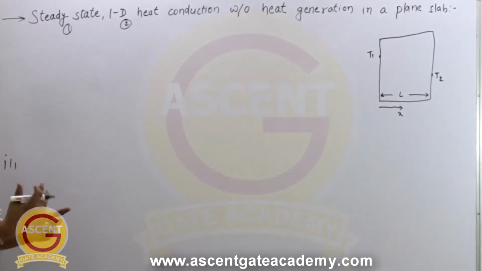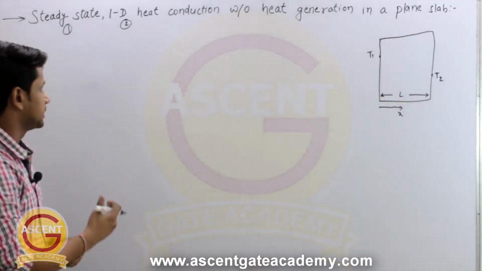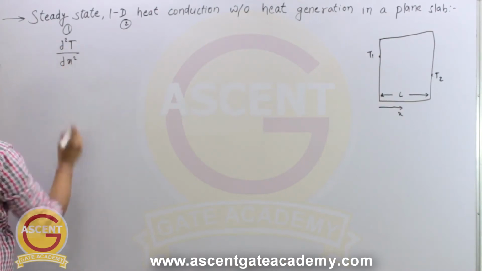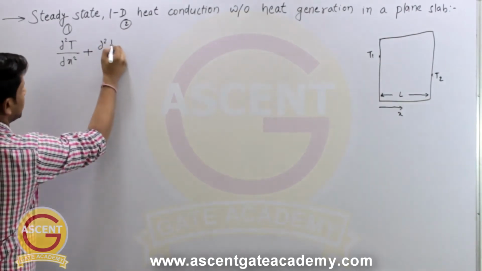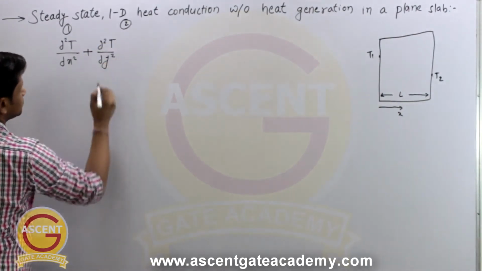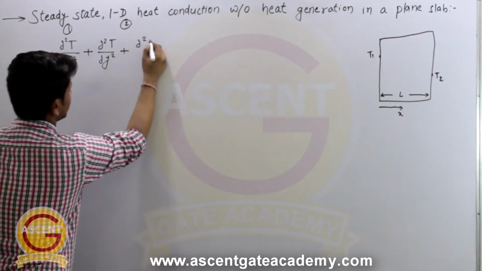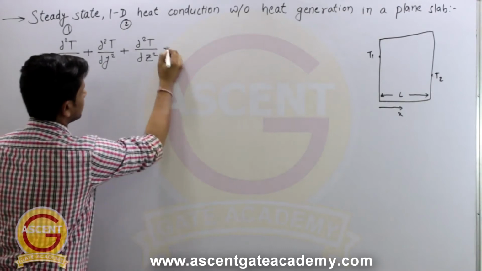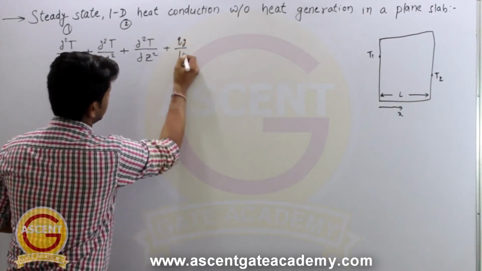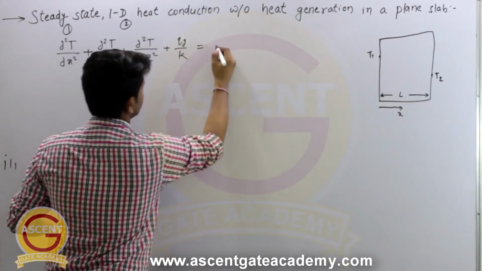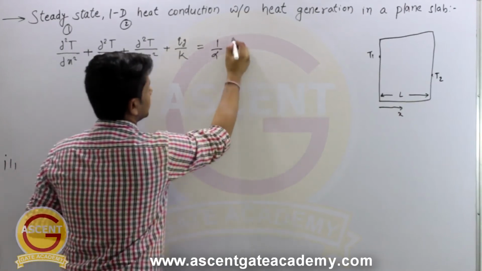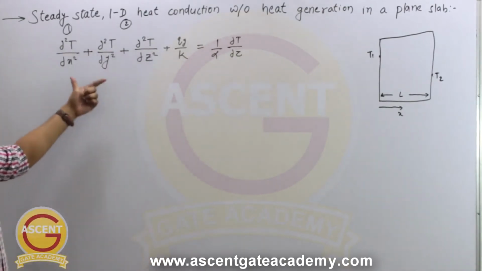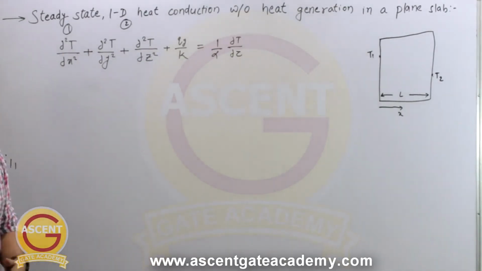So in Cartesian coordinates, we know the generalized equation is del square T by del x square plus del square T by del y square plus del square T by del z square, right, plus qg by k equal to 1 by alpha into del T by del tau. So this is the generalized equation in Cartesian coordinates.